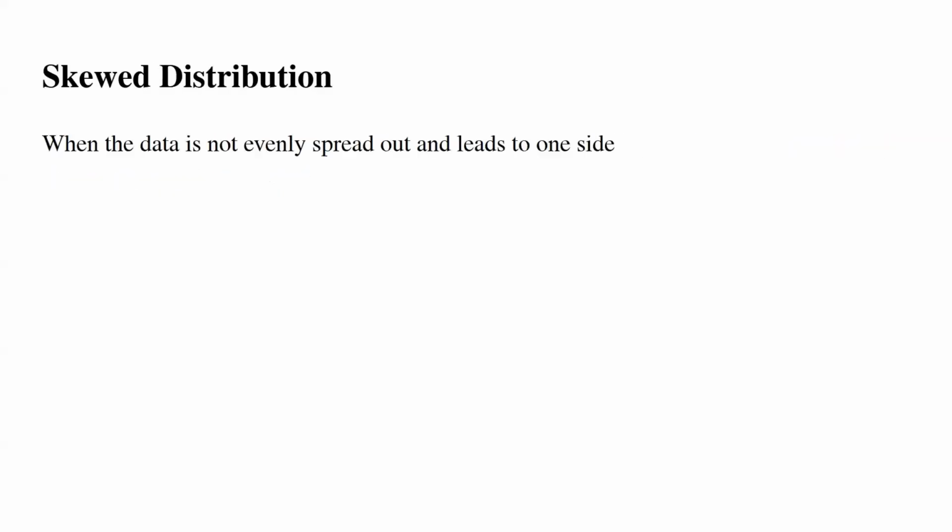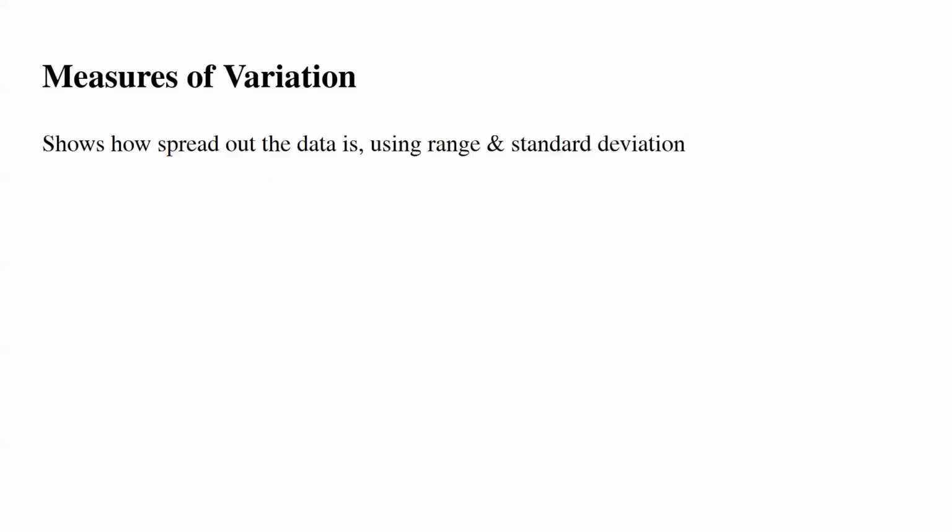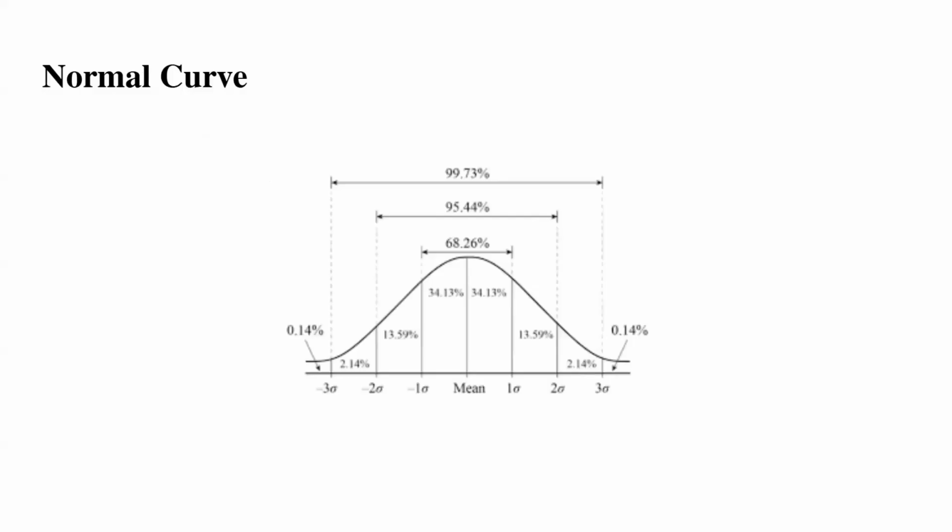Skewed distribution is when the data is not evenly spread out and leans to one side. Measures of variation shows how spread out the data is using range and standard deviation. Standard deviation is a measure of how much scores vary from the average. Normal curve, it looks like this, and the area within one standard deviation of the mean is 68.26%.